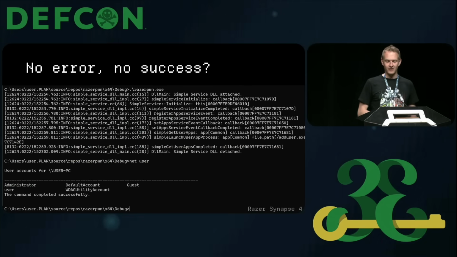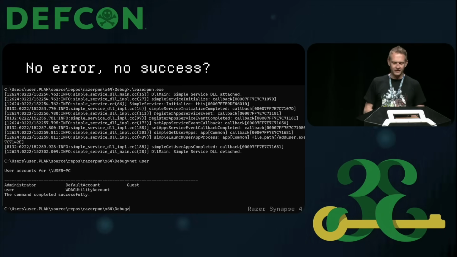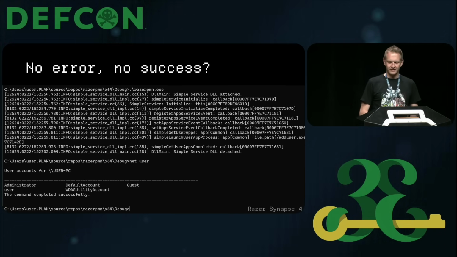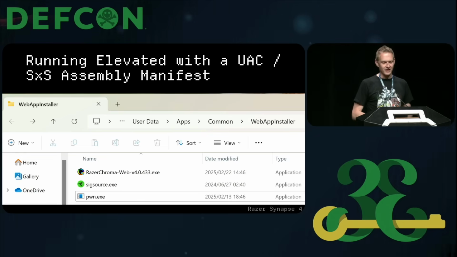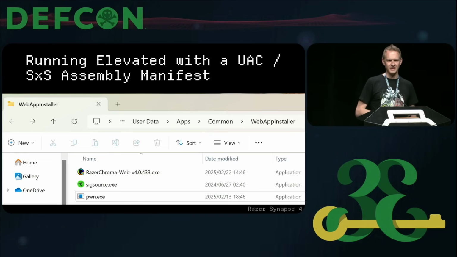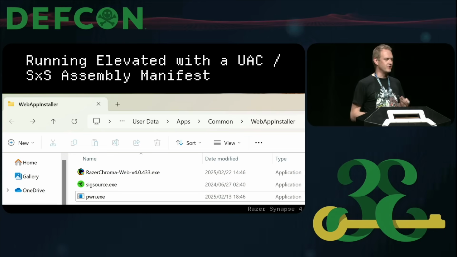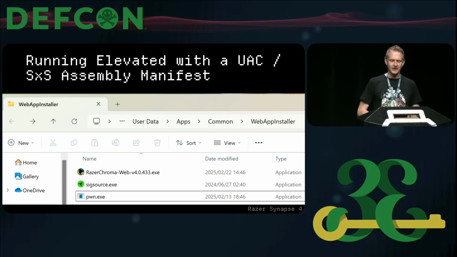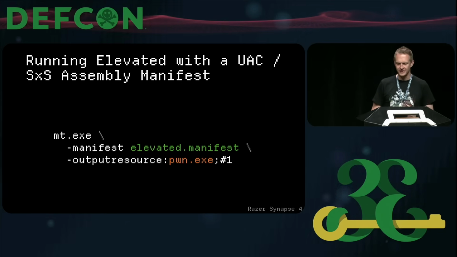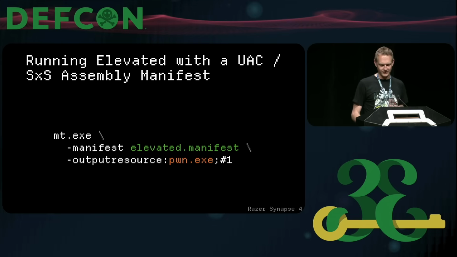In this case now, while everything works, there's no error, I also don't have a user added, which is a fairly confusing thing. That was when I realized, actually, I've already had this trick where the side-by-side assembly manifest can get added to an EXE, and I needed this add user POC of mine to run in an elevated context. So doing exactly the same trick by having the mt.exe attach this manifest to my payload, I can get code execution the way I wanted it to be.